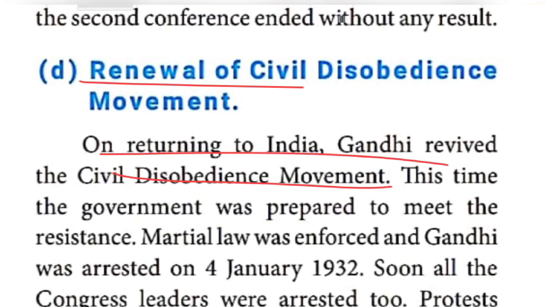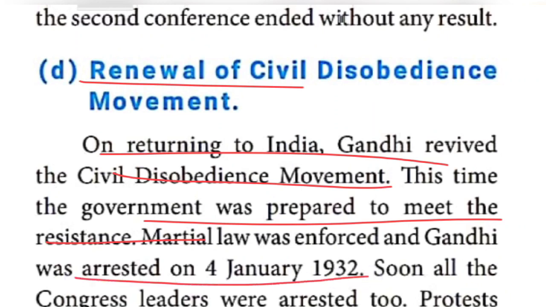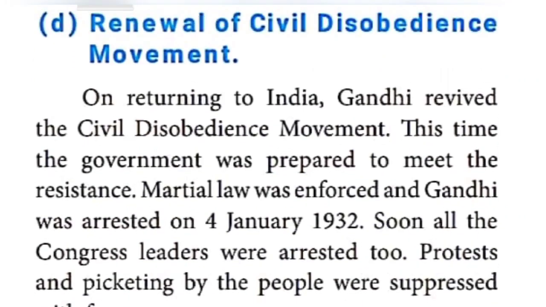This time, we know very well about the British officers, the government was prepared to meet the resistance. Resistance means facing the attack. So the next, martial law, military law, was imposed, and Gandhiji was arrested on 4th January 1932. Soon all the Congress leaders were arrested one by one.